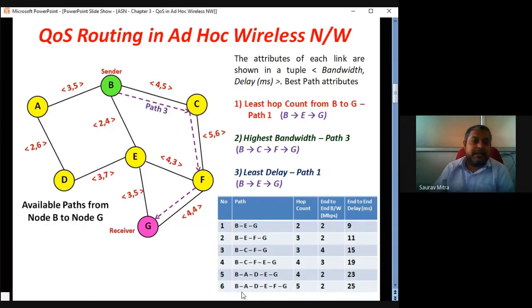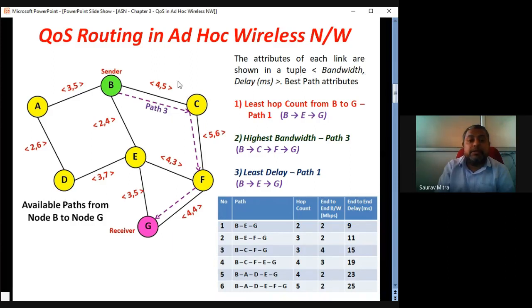Let us see this routing diagram topology, and this is actually the best scenario for QoS. So there are 8 nodes in this. I want to transmit data from sender B, that is a green node, to the receiver G. Okay, so this is the question, and there are attributes. So what are the attributes of each path?